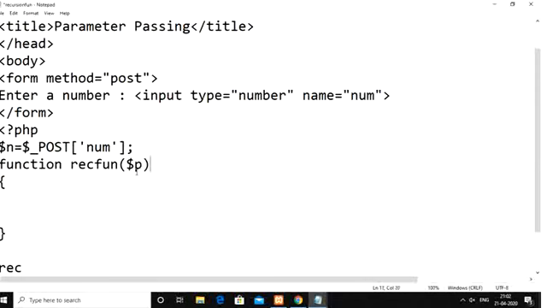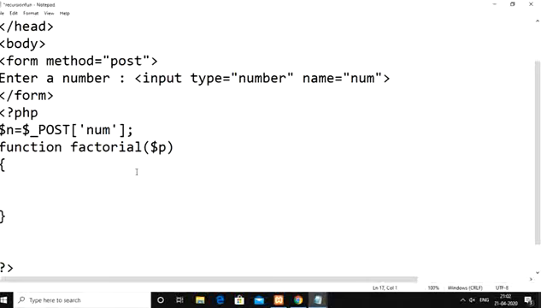Instead of recursion function, it is better to name this factorial. So here we call the function factorial to find the factorial of n, and the result I store in a variable called fact. Using recursion we need to do this.